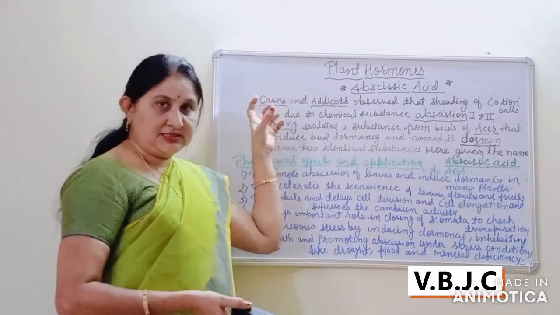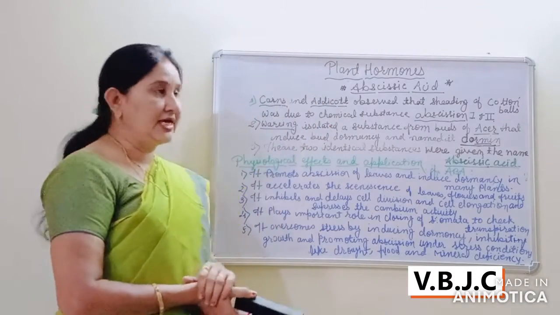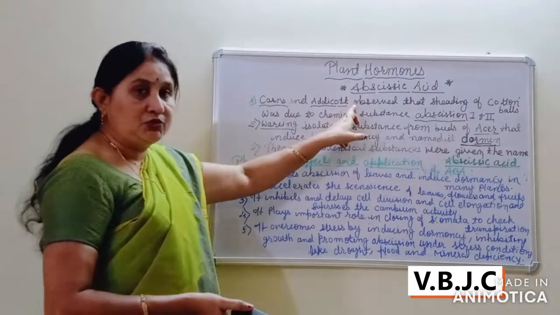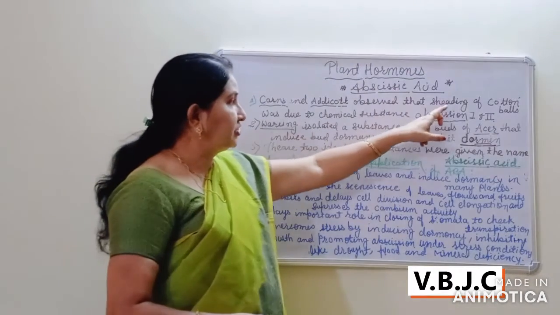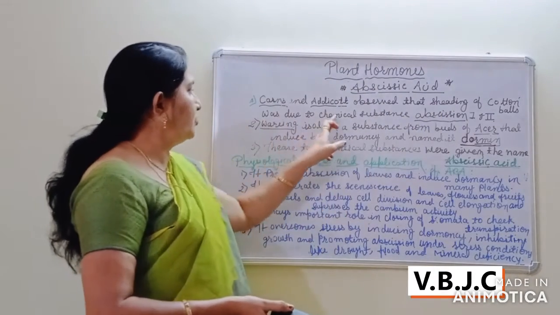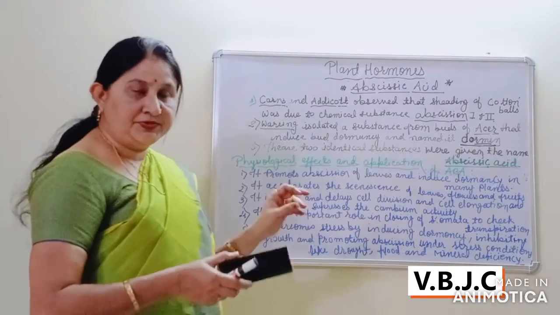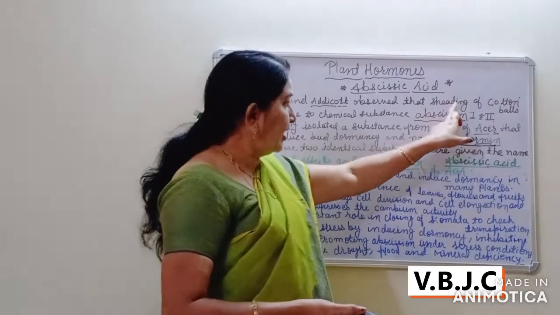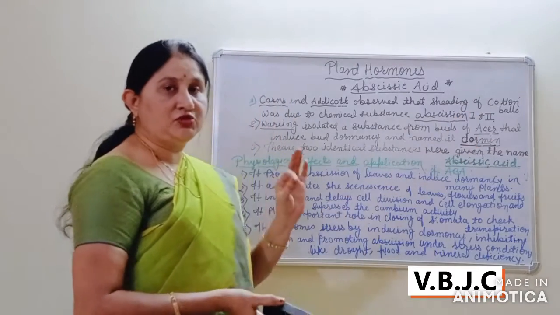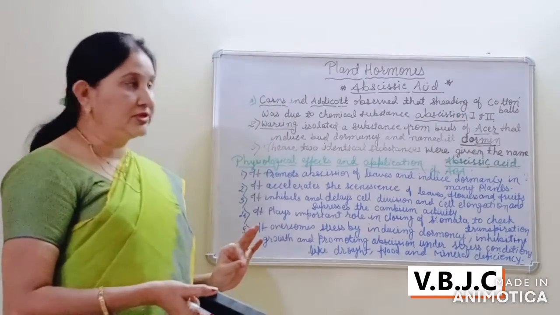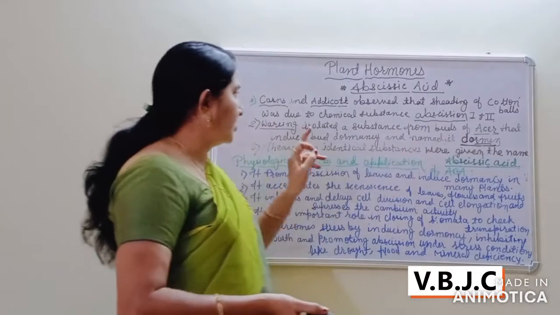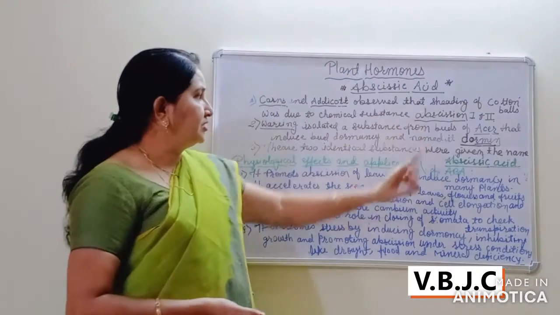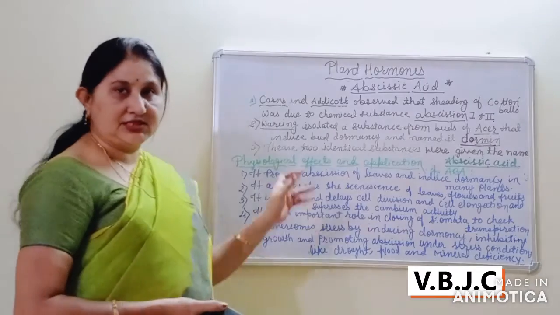Now, the history of this abscisic acid. Kans and Adicol, these two scientists observed that the shedding of cotton balls was due to a chemical substance, abscission first and abscission second. Shedding of cotton balls means premature falling of the cotton balls, which was due to a chemical substance present there. So it is known as abscission first and second.